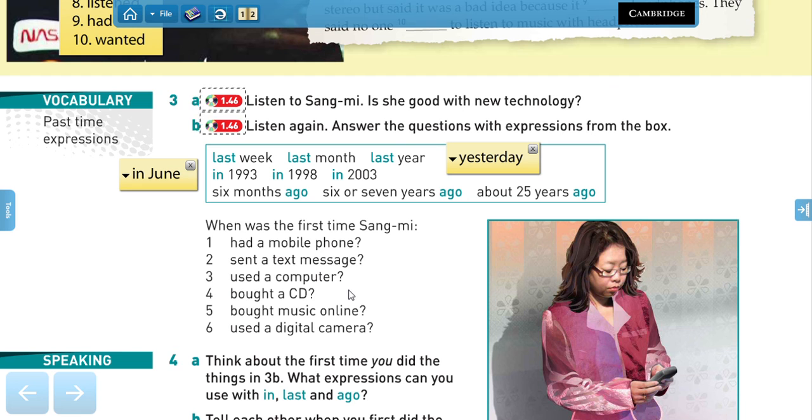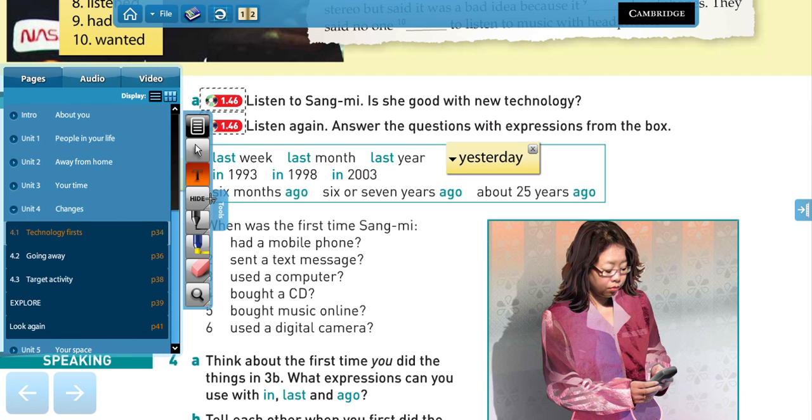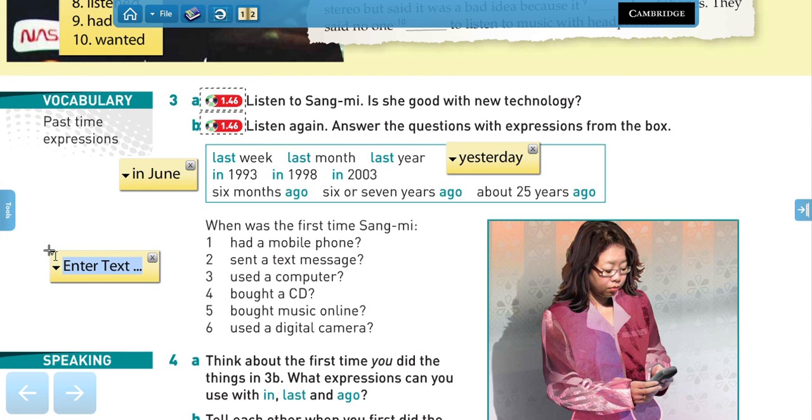The first time you bought a CD? Well, I actually have never bought a CD in my life. My father gave CDs to me when I was around 5. And that is also another expression that you can use. You can also say "when I was," and then you can use your age.